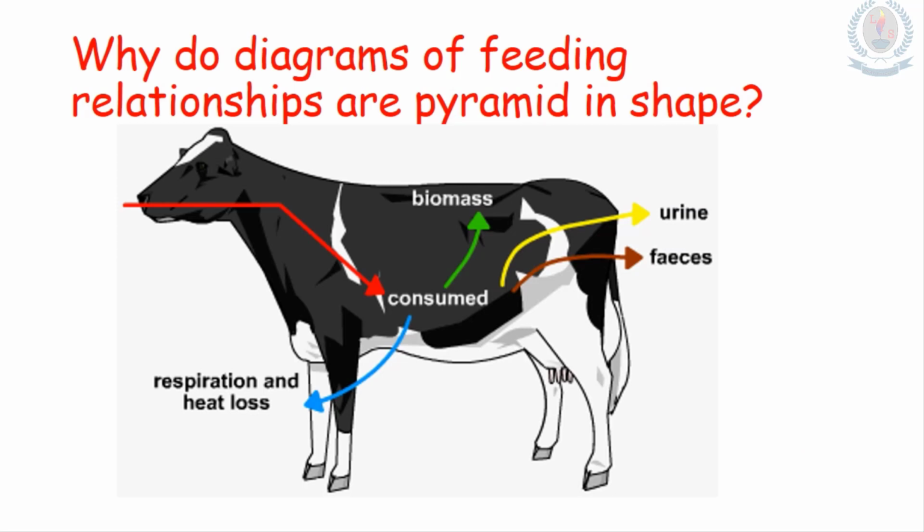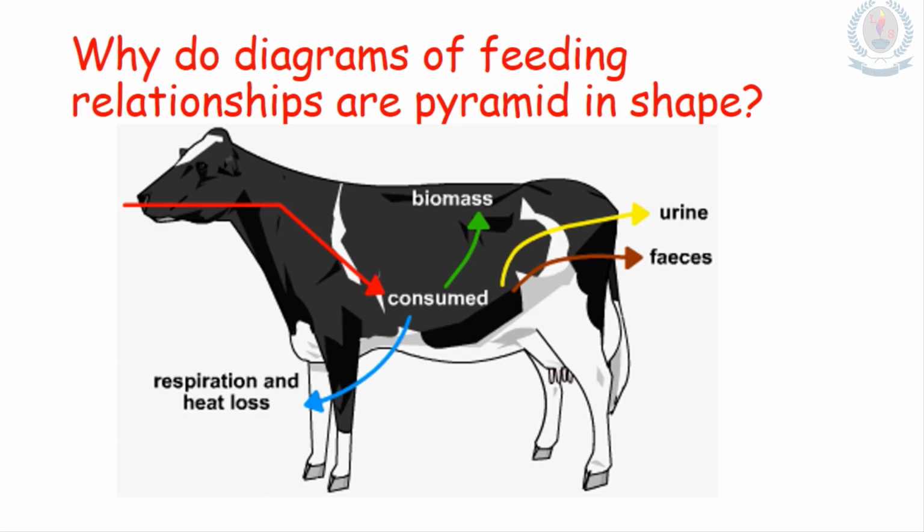Why are diagrams of feeding relationships pyramid in shape? Okay, let's look at this diagram. You can see that there are some arrows toward the cow and there are some arrows away from the cow. We know that the bottom line of the pyramid belongs to the producer. But at the next trophic level, the bar size is not the same as the producer. It is smaller at the next level too. Why is that?